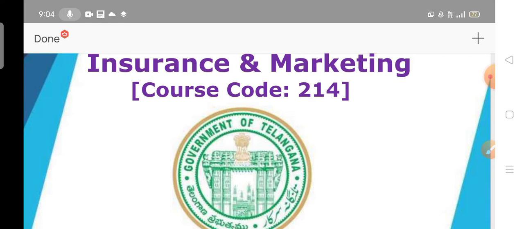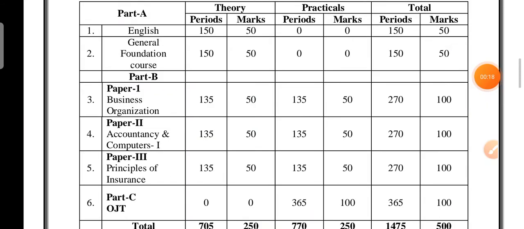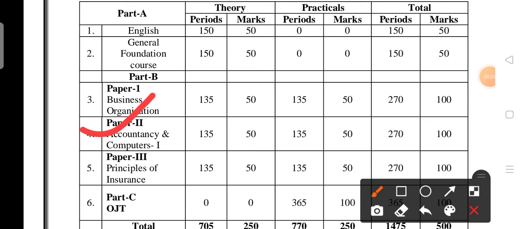Today I would like to give you the 70% syllabus as well as the 30% deleted content in the course of insurance marketing for the first year students in paper 2. So let me see them one by one. Already you know very well there will be five subjects including English. Today we finished business organization and tomorrow we are going to write accountancy. The second paper is accountancy and computers. So let me see the 30% deleted content and 70% syllabus in the subject of accountancy and computers for the insurance marketing people.